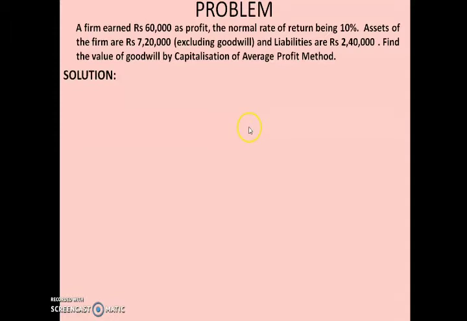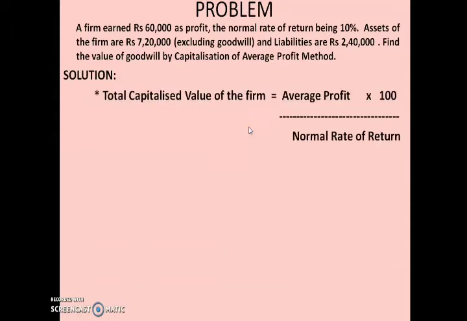Now let us move to the solution part. The first step is calculation of the total capitalized value of the firm. What is the formula? Average profit into 100 divided by normal rate of return. Average profit is already given to you. That was actually our first step, but because the average profit is already calculated and given, you don't have to follow step number 1.